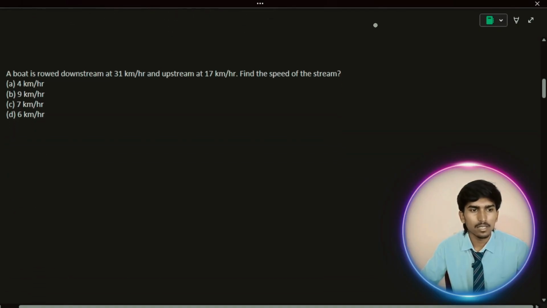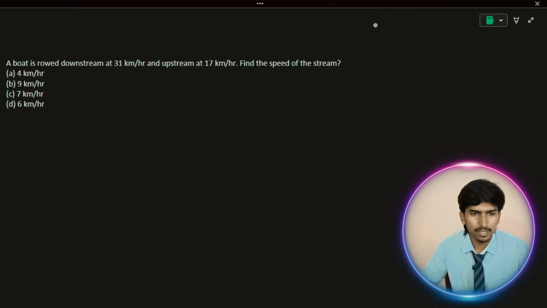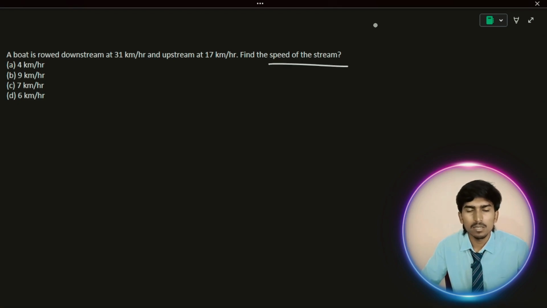The second problem is: a boat is rowed downstream at 31 kilometer per hour and upstream at 17 kilometer per hour. Find the speed of the stream. So what is the meaning of speed of a stream? Speed of a stream means movement of water, that is the speed of water. Don't be confused by some terms. They will give different words to confuse you. Speed of a stream means speed of water.